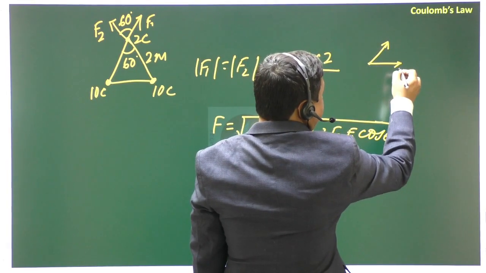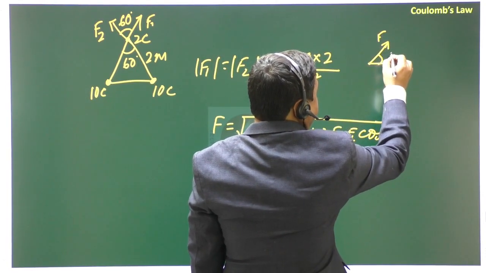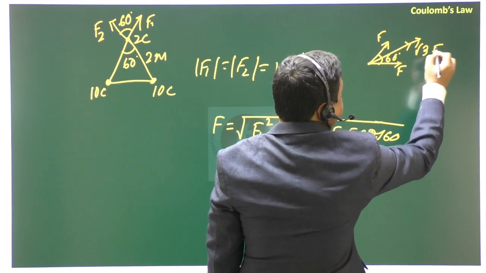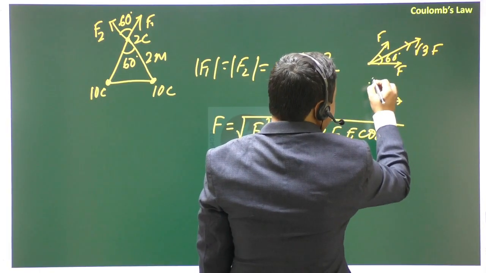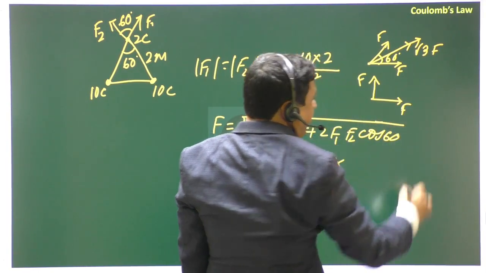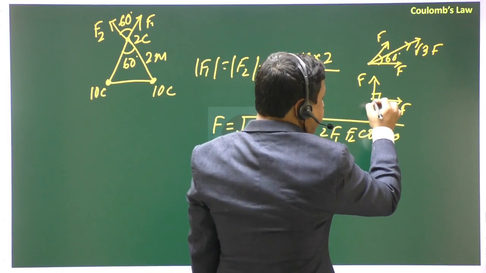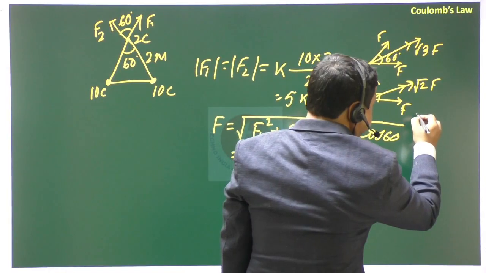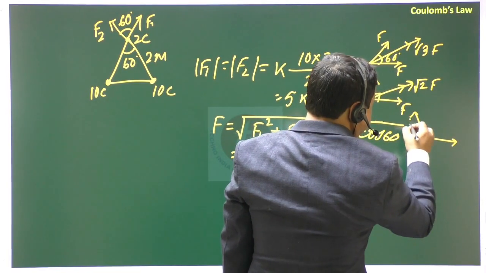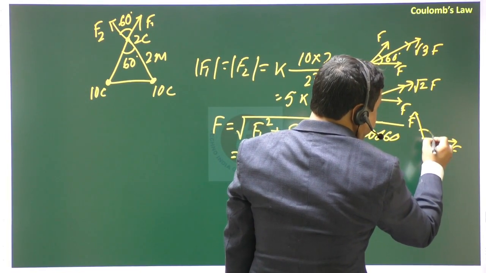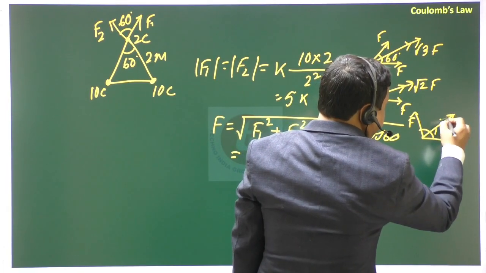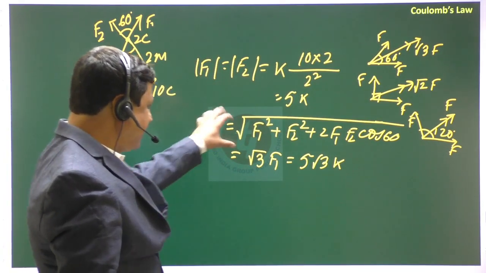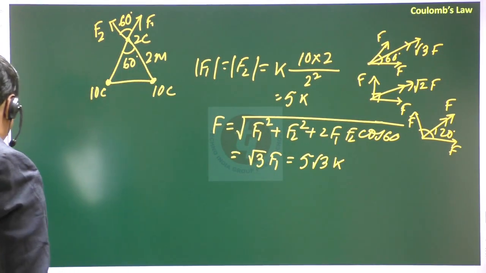And for a shortcut method, you have to memorize: if these two forces are the same in magnitude and the angle between these two is 60 degree, the resultant will be root 3F. And if two forces F are the same in magnitude and the angle between these two is 90 degree, then the resultant will be root 2F. And third one is, if the forces have the same magnitude F and the angle between these two is 120 degree, the resultant will be F. You have to memorize it because this is a lengthy process. Okay. Next.